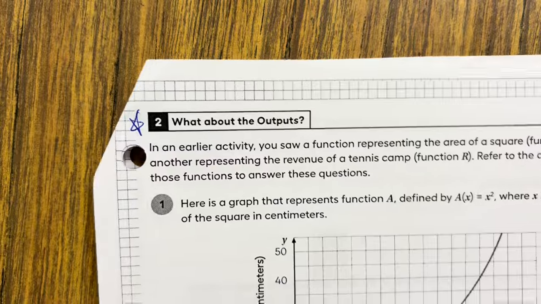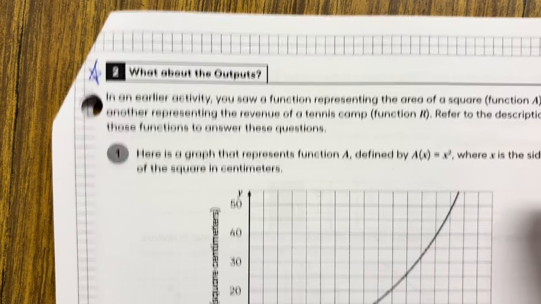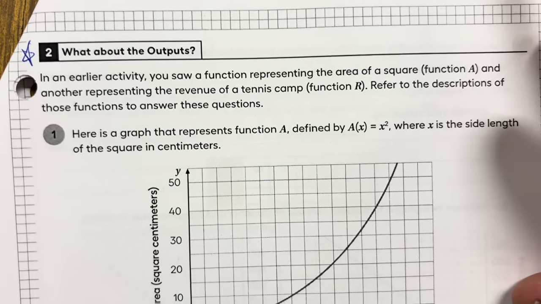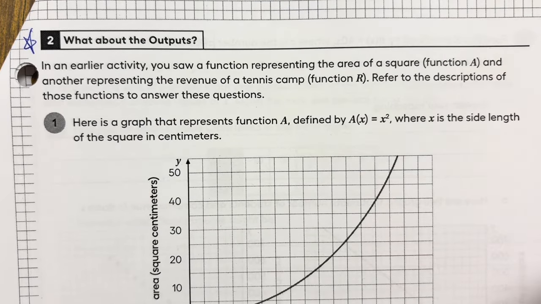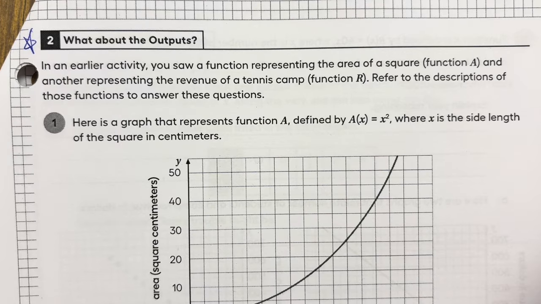Let's go ahead and move on. We're not going to do the next activity, which is the card sort. We're going to go straight to page 108, which is about the outputs. Go ahead and read this over on your own. See if you can work through some of this on your own, and then when you get stuck or when you're all done, come back, unpause the video, and I'll walk you through it, and we'll do a little discussion here. One-sided discussion? Yep. Pause.